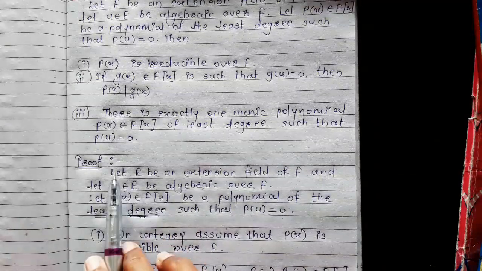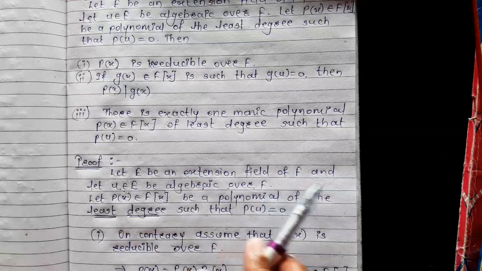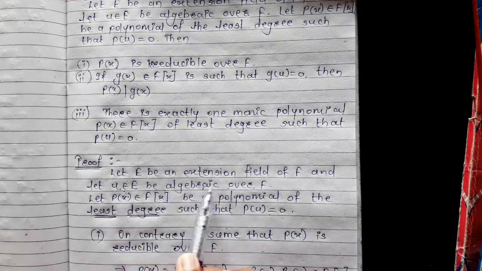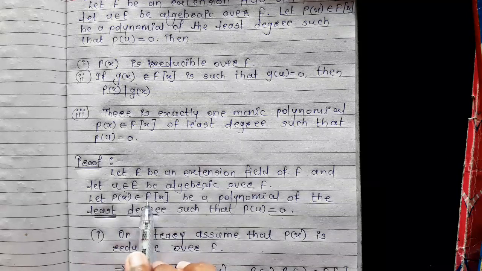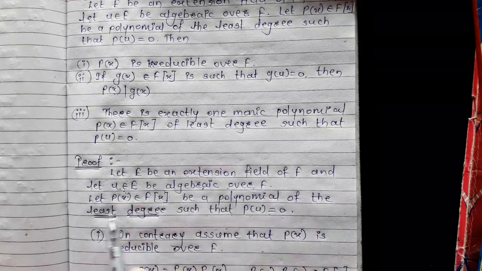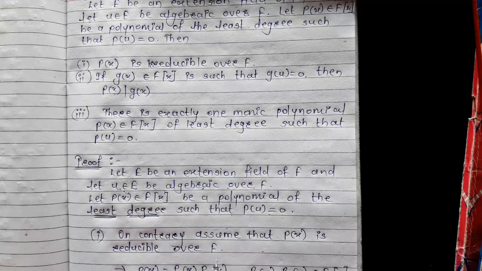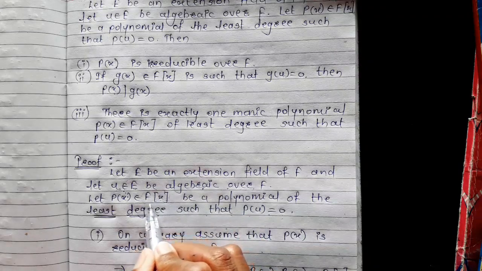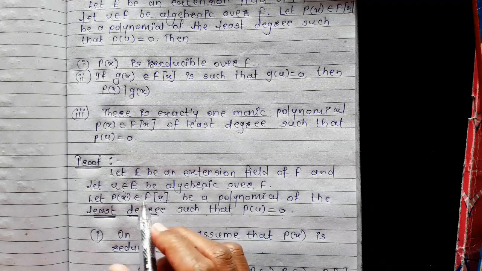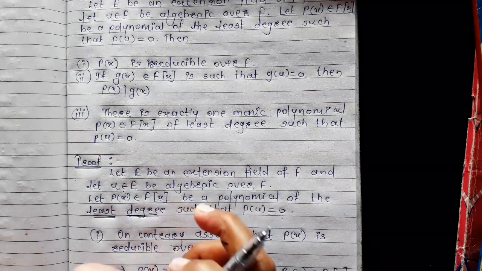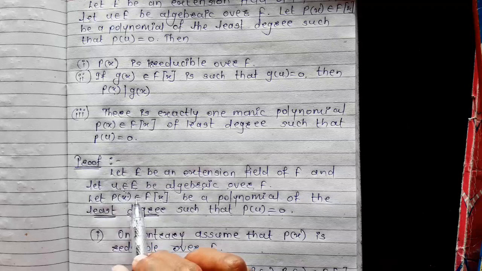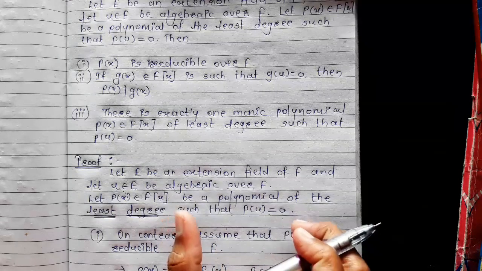Here the given things are: let E be an extension field of F and let u belonging to E be algebraic over F. Let P of x belonging to F[x] be a polynomial of the least degree such that P of u is equal to 0. Now as u is algebraic over F, it gives that there exists a non-constant polynomial in F[x] such that u satisfies that polynomial, and therefore such a polynomial P of x such that P of u is equal to 0 exists.